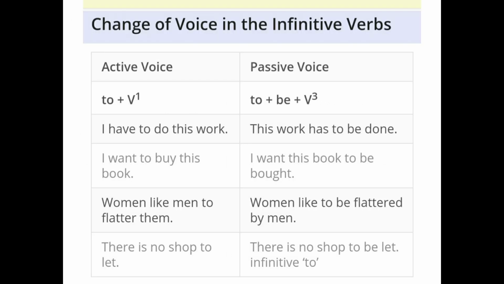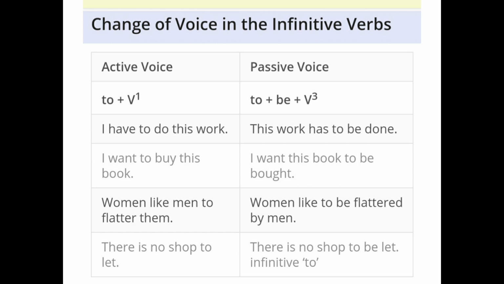Now we see how we change the voice with infinitive verbs. When infinitive verbs are given in the active voice sentence, we change it in this way: it will change into to plus be plus verb third form.